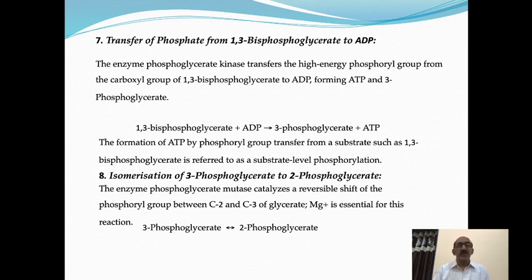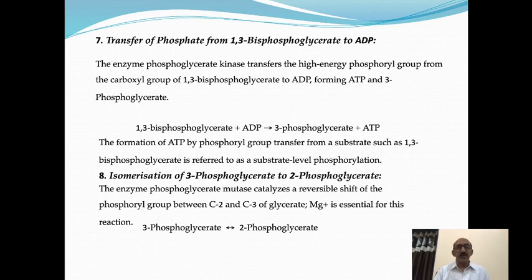The enzyme phosphoglycerate kinase transfers the high energy phosphoryl group from the carboxyl group of 1,3-bisphosphoglycerate to ADP, forming ATP and 3-phosphoglycerate. The product is ATP and 3-phosphoglycerate. The substrate is 1,3-bisphosphoglycerate and ADP. The reaction is 1,3-bisphosphoglycerate plus ADP gives 3-phosphoglycerate plus ATP. The phosphate from this glycerate is added to ADP to give ATP.